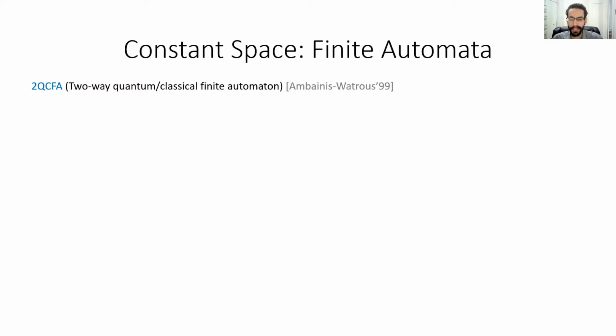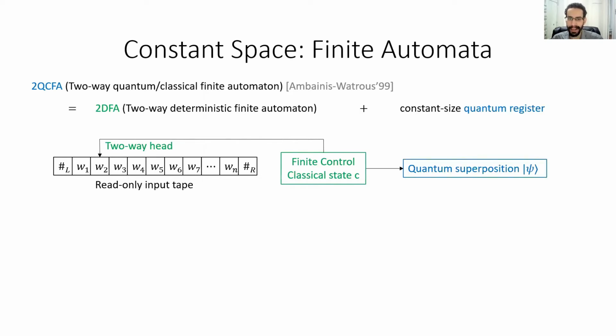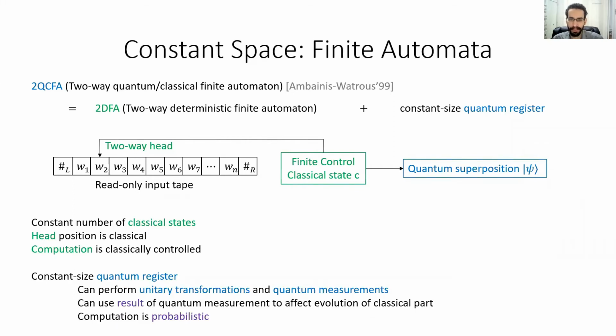We start with a 2DFA, that is a two-way deterministic finite automaton, and we augment it with a quantum register of constant size. We allow the machine to interact with this quantum register however it likes, performing arbitrary unitary transformations and arbitrary quantum measurements, and we allow the machine to use the results of those quantum measurements however it likes. Now, as this is a standard model, I won't spend any more time belaboring the details of the definition, but they are here on the slide, and so if you'd like to spend a moment staring at the details, feel free to pause the video at this point.